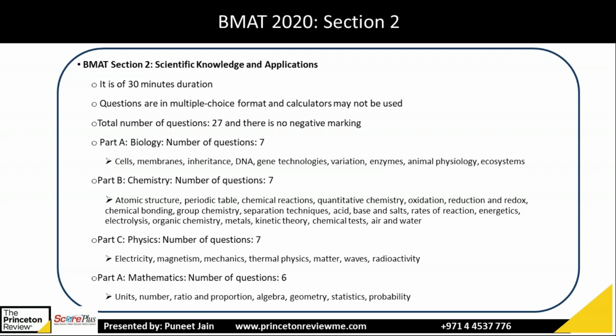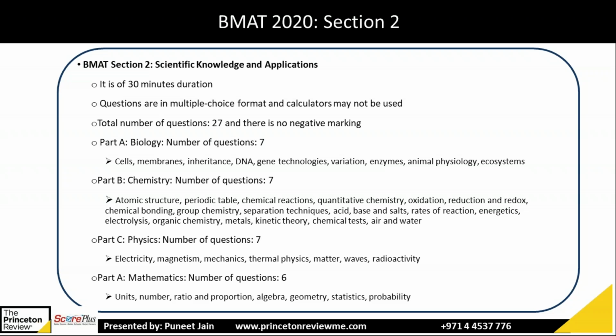So that was section 1. Now coming to section 2. In UCAT, they don't test you on subject-wise knowledge. Even if you are applying for medicine, they won't test you on bio or chemistry. But in BMAT, they will test you on subject-wise knowledge. Section 2 has a 30-minute duration and the number of questions is 27. And there is no negative marking in section 2. So even if you don't know the answer, you should guess.